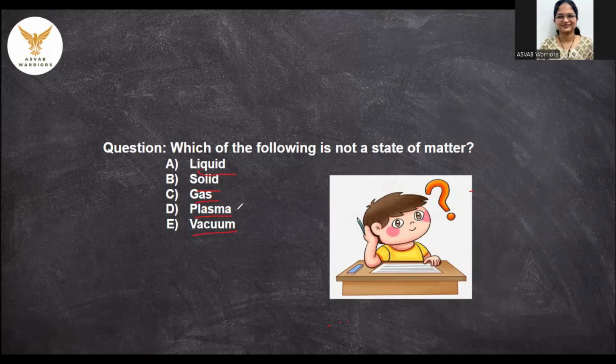So here we see there are 2 different terms. I will just explain the terms to you and then you can guess the answer and write it down in the chat box. Vacuum is when there is no pressure available, no air, no pressure. If such is the enclosed space, then it is called vacuum. Plasma is a state where gas and liquid, these two states, are coexisting at the same time, then it is called the plasma state. So please write down the answer in the chat box.